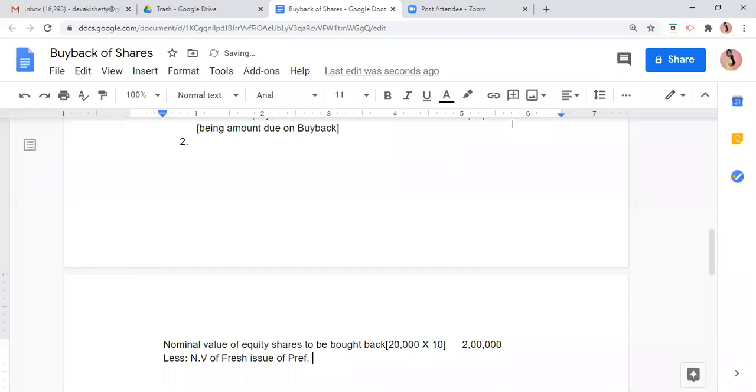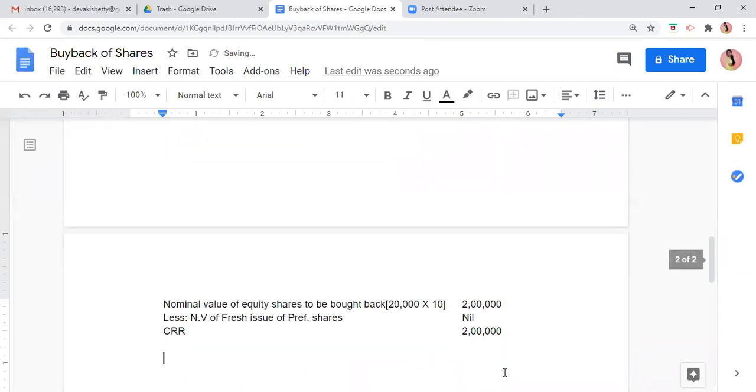Here fresh issue is always of opposite shares, so here it will be preferential, but nothing is given in the question. So remaining, whatever we want, will be what? 2 lakh minus nil. You all told, nothing is given about fresh issue. So everything is what? The whole 2 lakh is CRR.